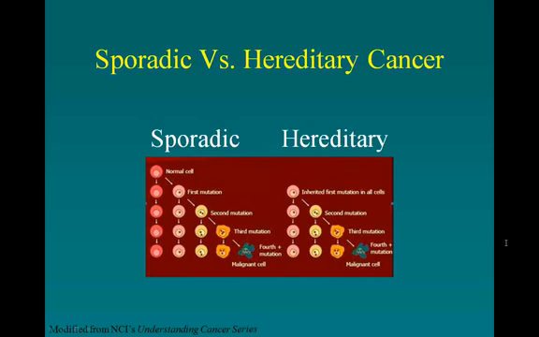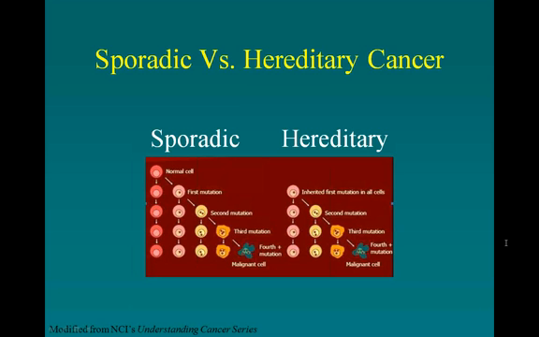Now on the next slide we see the differences when an individual has a hereditary predisposition to develop cancer. And what you see is that this individual has inherited in the first cell that made that human being, and then because it was in the first cell, in all the cells that make up that human being, they've got this first mutation that was inherited in all of their cells.